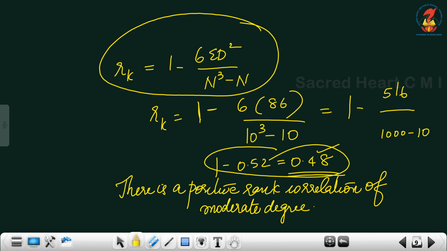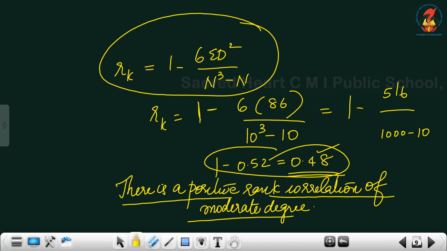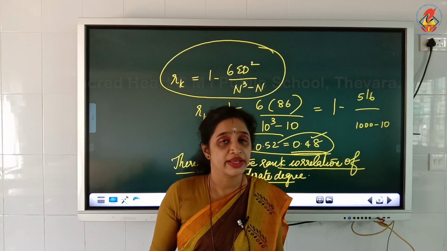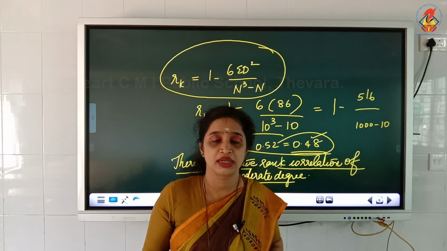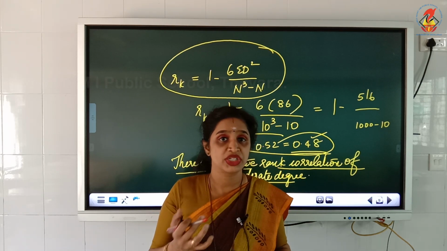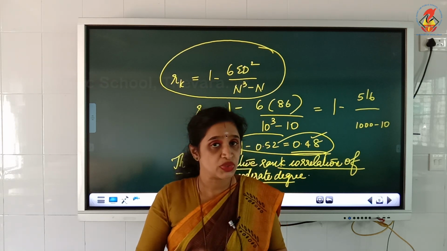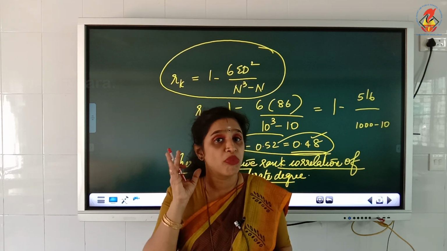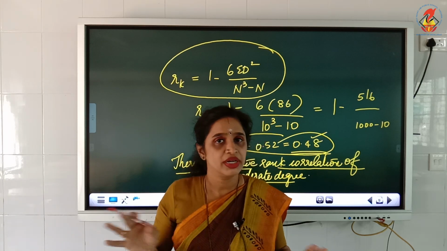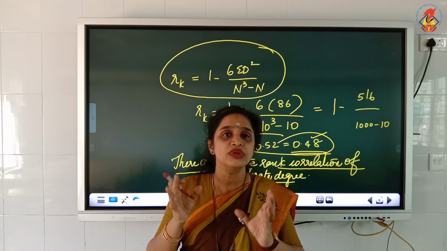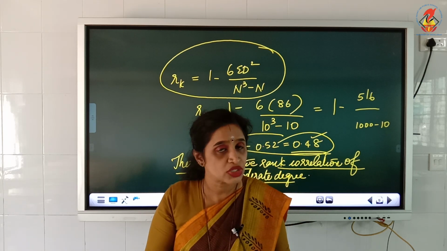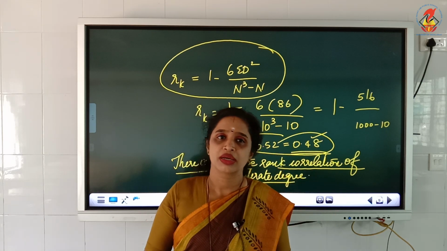So how to write? There is a positive rank correlation of moderate degree. This is how you have to write. It is a must that you write the comment on what kind of rank correlation exists between the variables. So here it is 0.48. It is a positive correlation and it is of moderate degree. You have learned a table regarding how to assess the degrees of correlation, isn't it? So based on that you can write the comment.